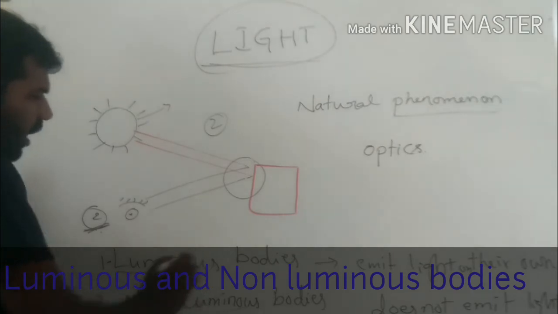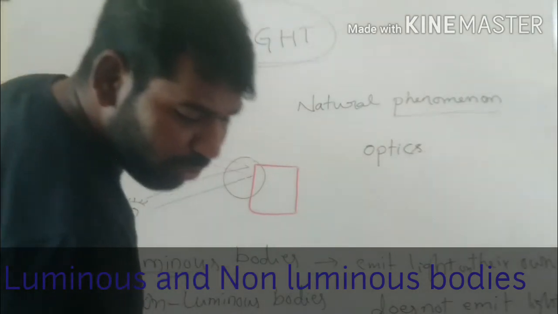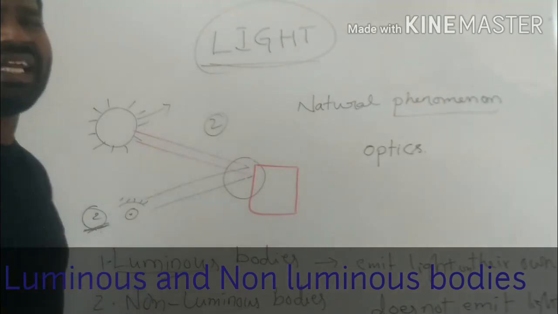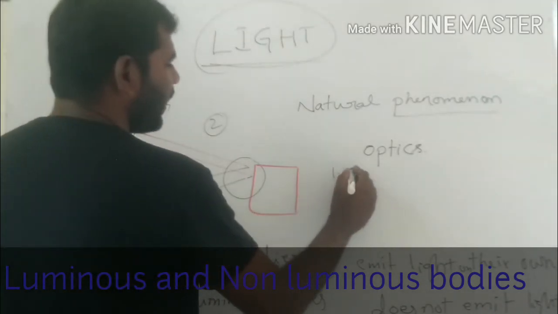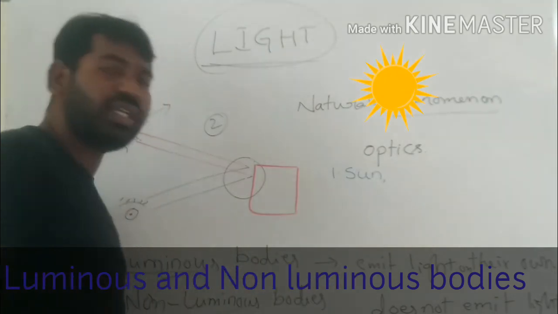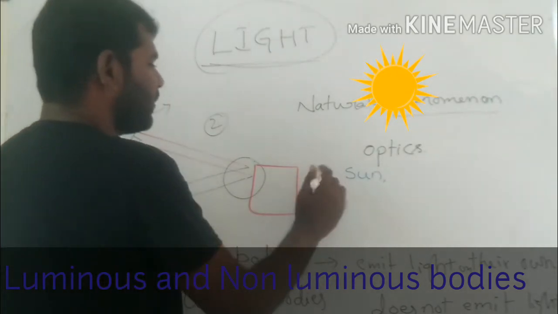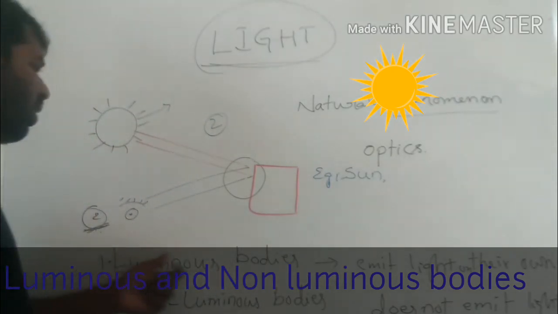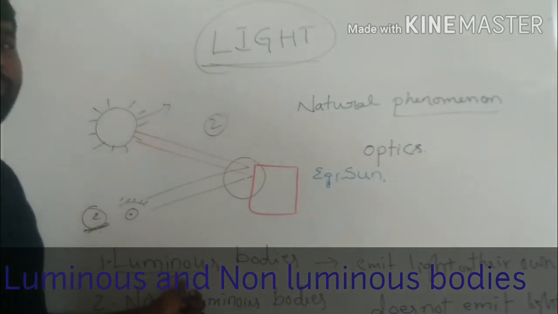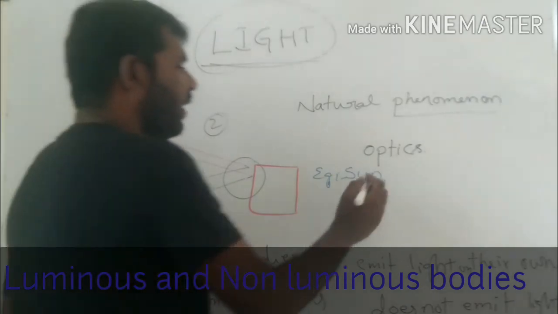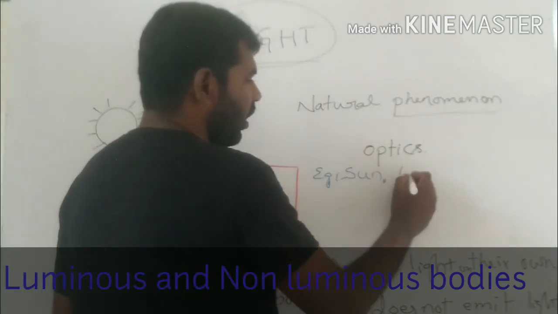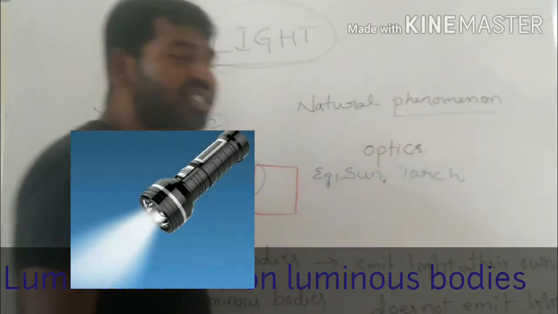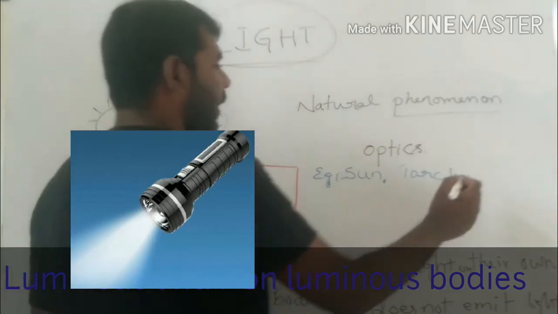Luminous bodies emit their own light. For example, the sun emits light, so the sun is a luminous body. Another one, a torch, is also a luminous body.